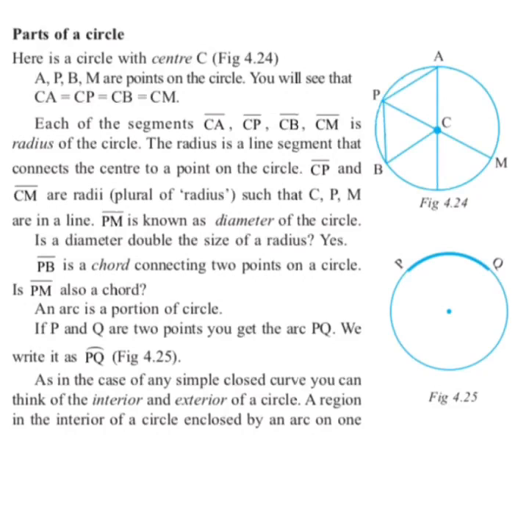PM is also a chord as well as a diameter, because diameter is the longest chord of the circle. Now see figure number 4.25 on the same page, that is page number 83. You can see PQ. PQ is an arc of a circle. If P and Q are 2 points, you get the arc PQ.